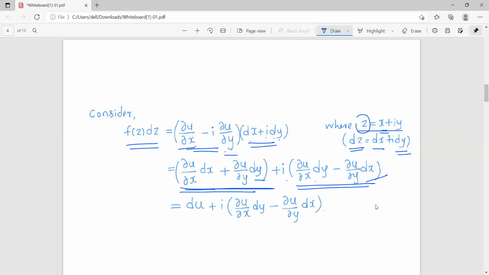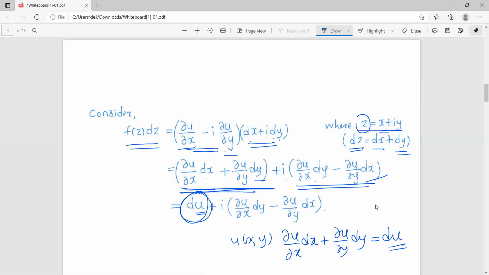Now observe the real part carefully. It is ∂u/∂x dx + ∂u/∂y dy, which is nothing but the exact differential of the function u. As u is a function of two variables, the differential ∂u/∂x dx + ∂u/∂y dy is written as the exact differential of u. So the real part will be du, plus i times the imaginary part.